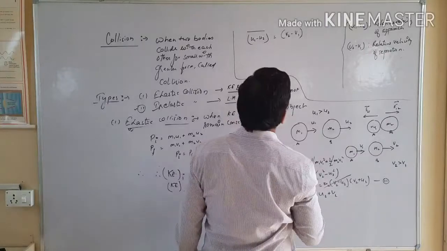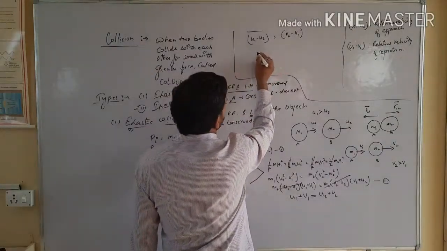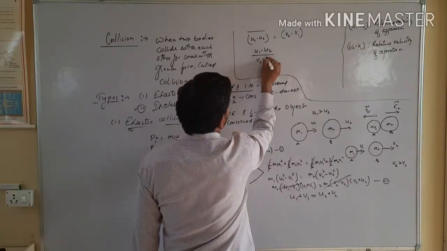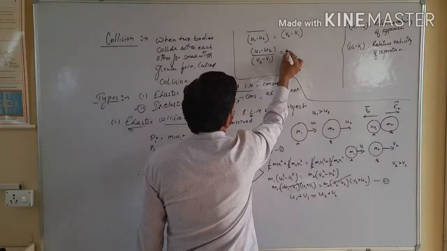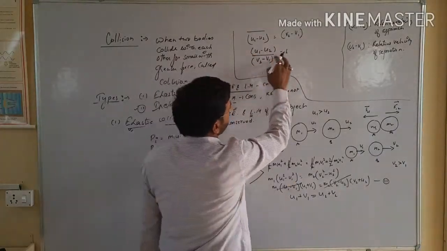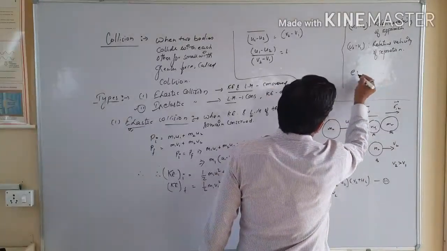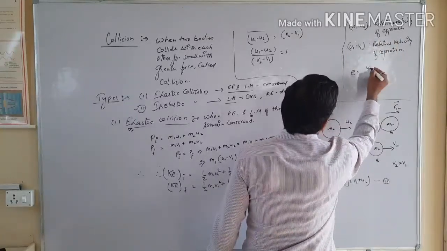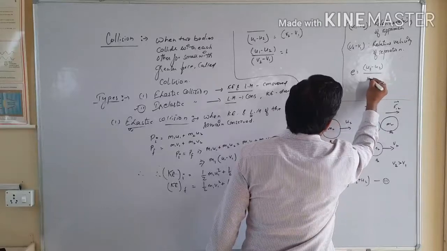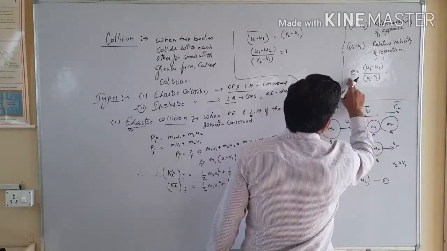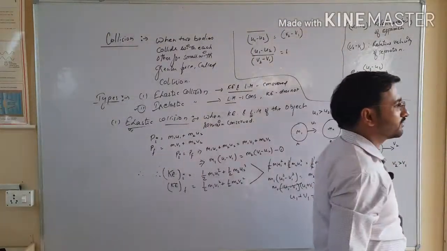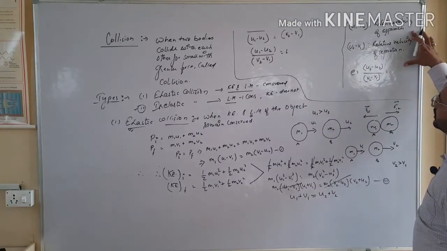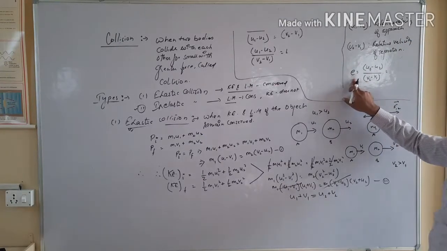So for this condition, I will write this relation in the form of (u1 minus u2) over (v2 minus v1), which is equal to 1. Note this point: the ratio of relative velocity of approach, which is u1 minus u2, to the relative velocity of separation, v2 minus v1, is called E, the coefficient of restitution or resilience. This is the definition of coefficient of restitution or resilience.